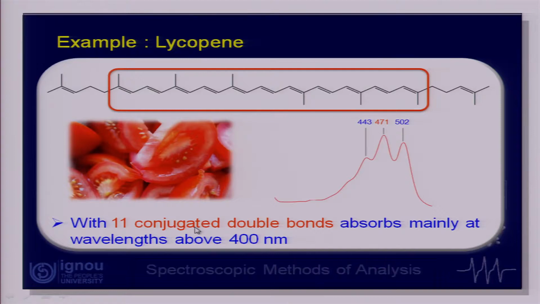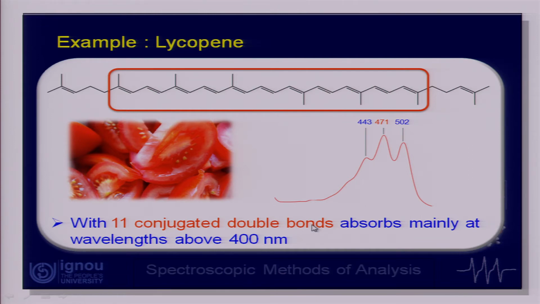Let us take a typical example here, that of lycopene. Lycopene is the pigment which is responsible for the red color of tomatoes. Now, if we look at the structure of lycopene, we find that there are about 11 double bonds, which are all conjugated. As a consequence, lycopene absorbs radiation beyond 400 nanometers, that is why it is red in color.